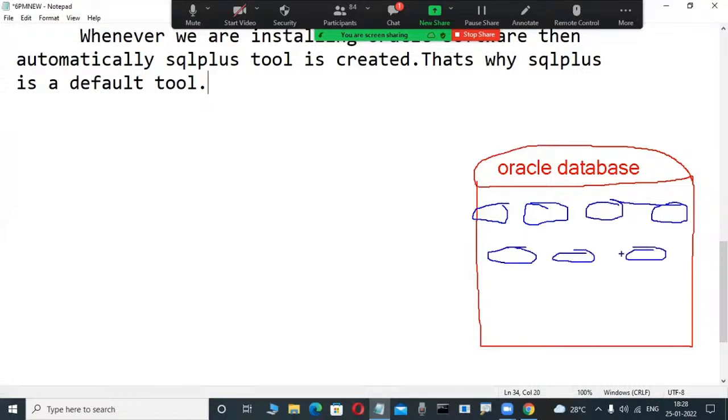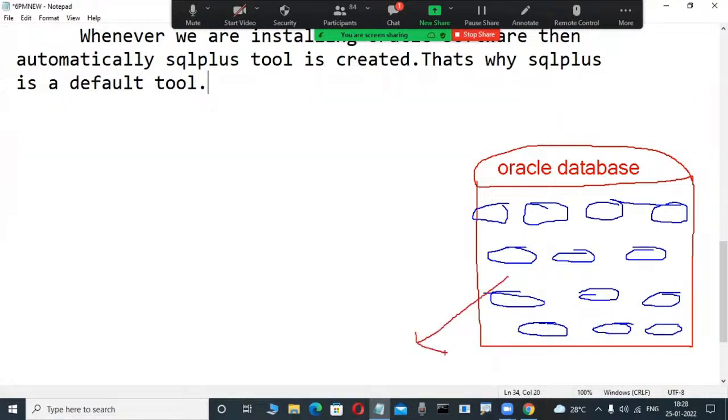These are collections of database objects. In the future we will learn these objects, but today maybe tables, something you know. In every relational database also, collections of database objects are available.